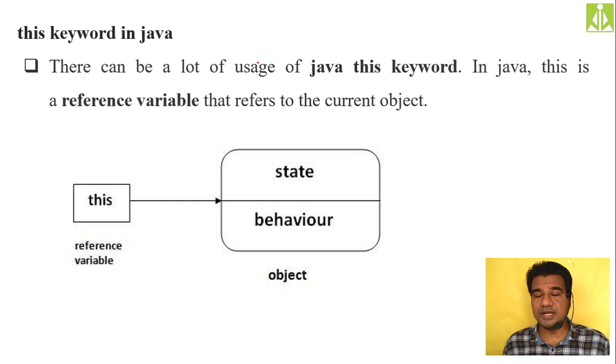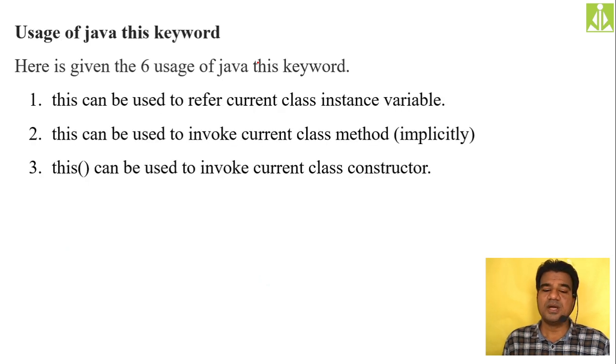So since it is a reference variable, you can use it like an object in order to access the current class members. For accessing the current class data members, invoking the current class methods, and also invoking the current class constructor, we can use the this keyword. So, quickly, the uses of this keyword. Basically it has 6 different uses in Java, but as a beginner we are focusing only on the first 3. 1, 2, 3. That's the reason I have not written the remaining 3.